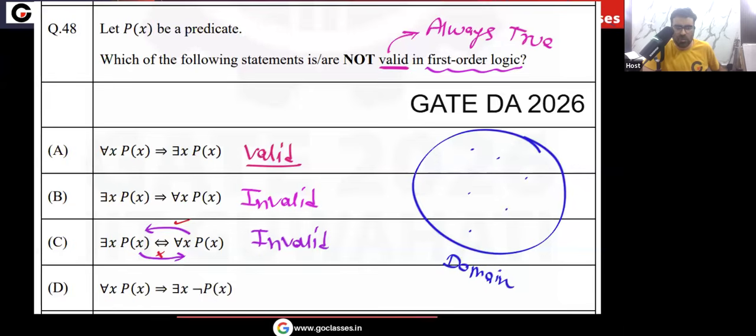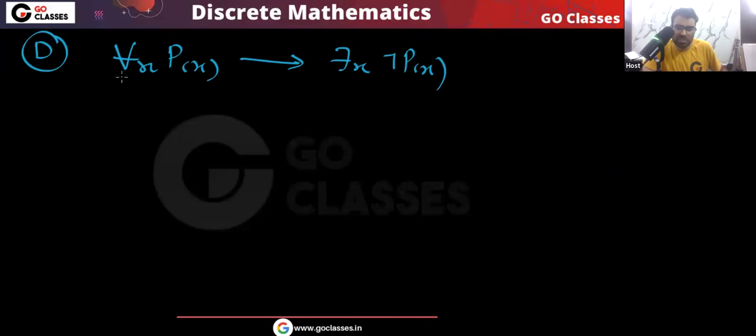So what does it mean? Notice that option D is saying that in the domain, if for every element P is true, then there is some element for which P is false. If you notice this statement, can I say it will always be false? Can I say it will always be true? Can I say sometimes true, sometimes false? What can I say about this option D? A very simple question I'm asking.